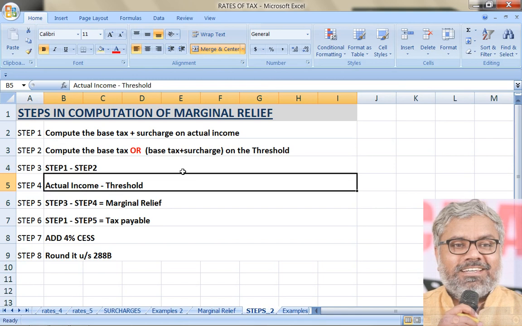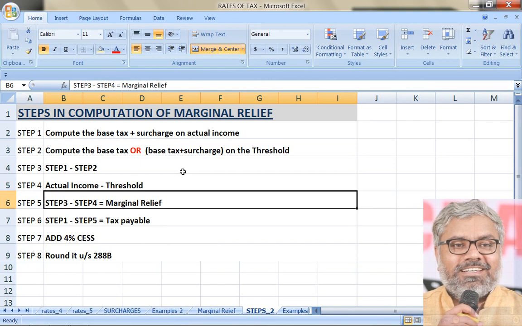Actual income minus threshold means what does it represent? By how much the actual income has exceeded the threshold limit. That is step 4. Then 3 minus 4 is marginal relief.